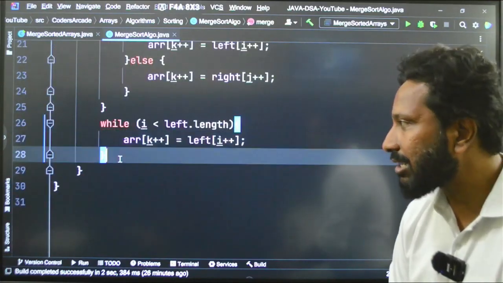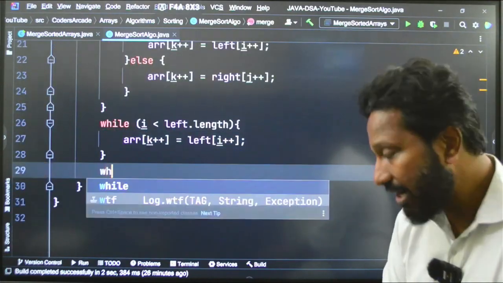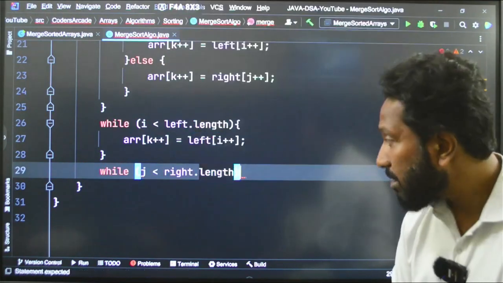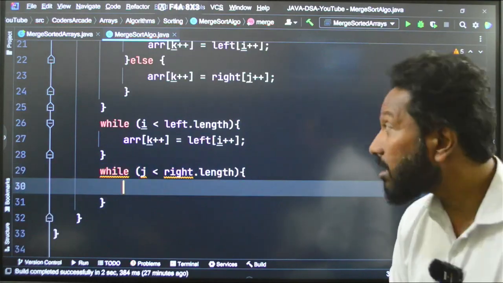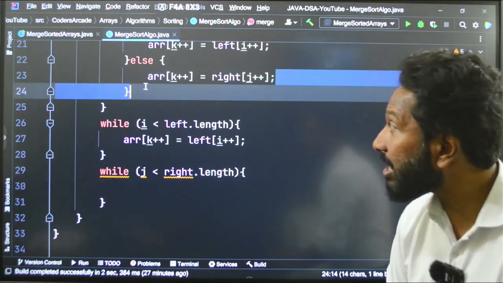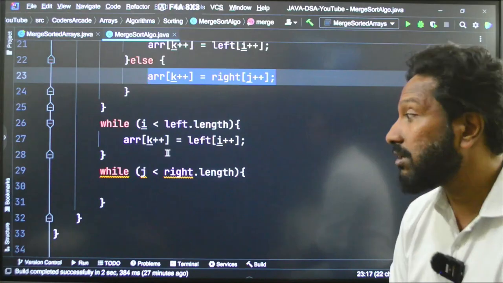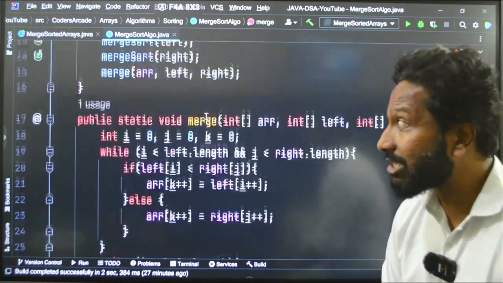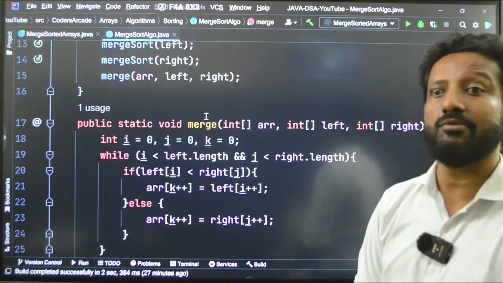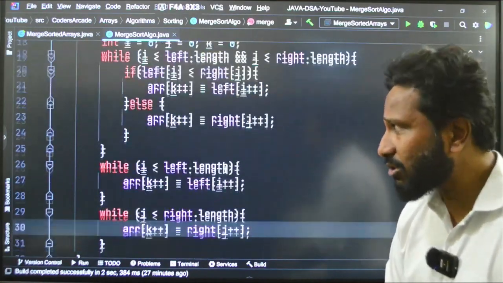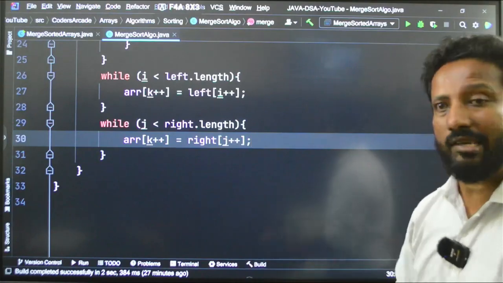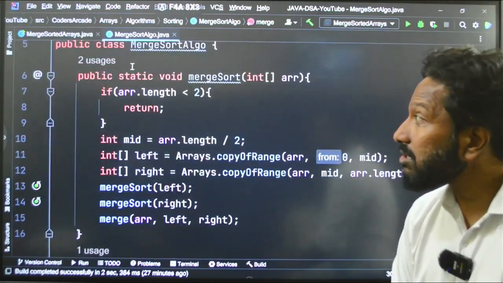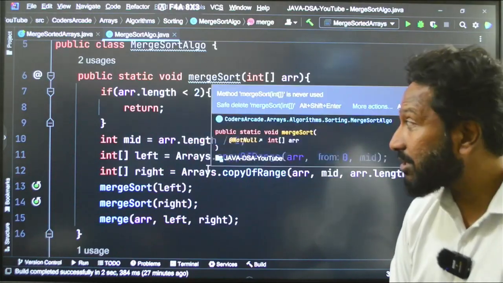Similarly, the other part, while our j is less than right.length, continue adding the right part, if anything is left out. I hope you are understanding and relating that, because we have already learnt all these things today in the first problem, correct. And that is all guys, there is nothing to return, this is a void data type. So, fine, we have written the merge sort code and also we have written the what code?